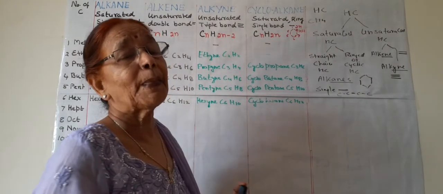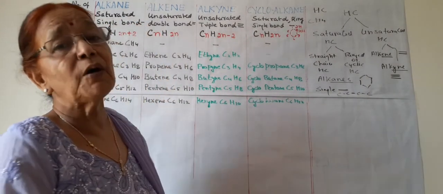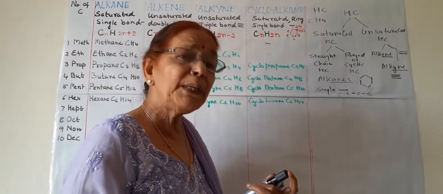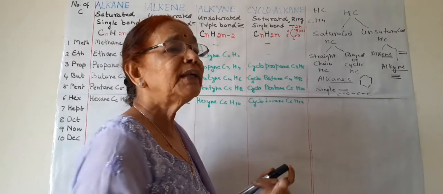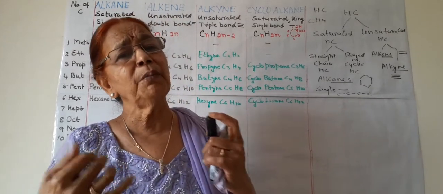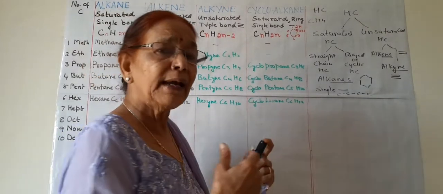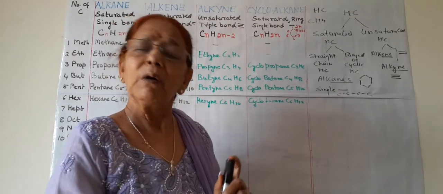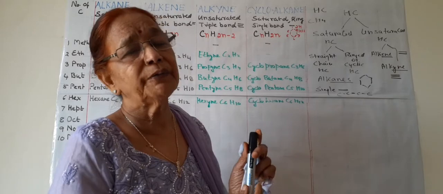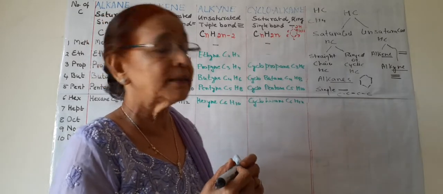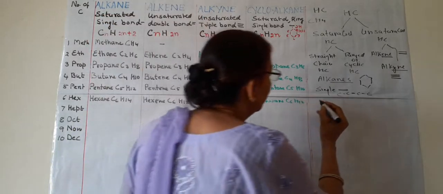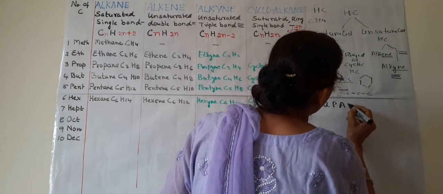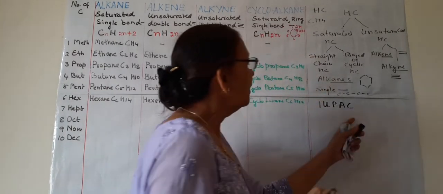Now, the nomenclature, the naming of carbon compounds. There may be a general name, a layman's name, or the name can change from place to place. In India, we call it acetic acid, and some other places also call one compound of carbon acetic acid. But there is a union, the International Union of Pure and Applied Chemistry, IUPAC.